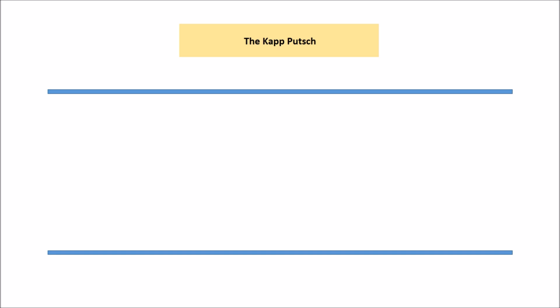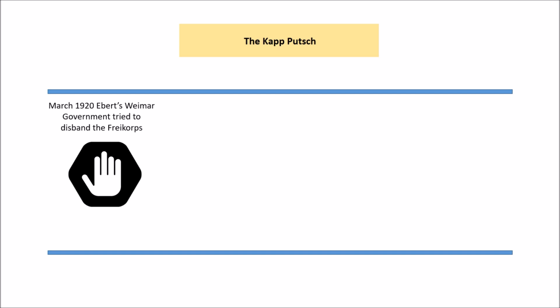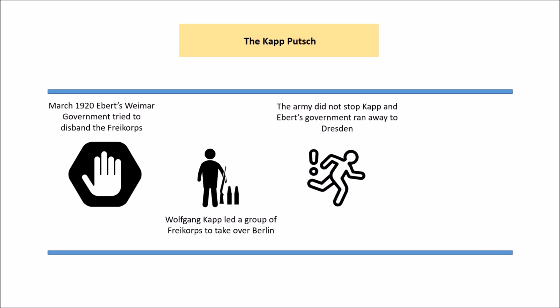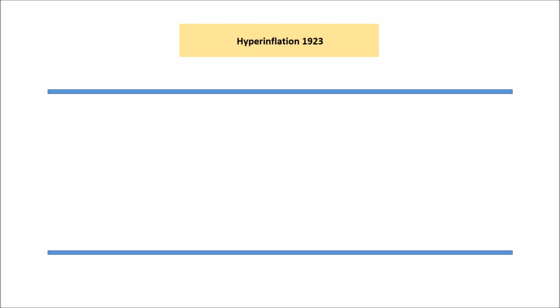But now there's another crisis, and it's the Putsch. So Ebert had used the Freikorps, but they're quite dangerous. So he tries to disband them in 1920. But they don't react very well to that. So Wolfgang Kapp leads them to try and take over Berlin. So they try and seize Berlin. And the army, because a lot of the Freikorps are ex-army soldiers, don't do anything to stop it. So Ebert's government have to run away. So Ebert's got a major crisis here. So what he does is he asks the workers to go on strike, and they do. And as a consequence, while Wolfgang Kapp has taken charge of Berlin, he can't control industry,